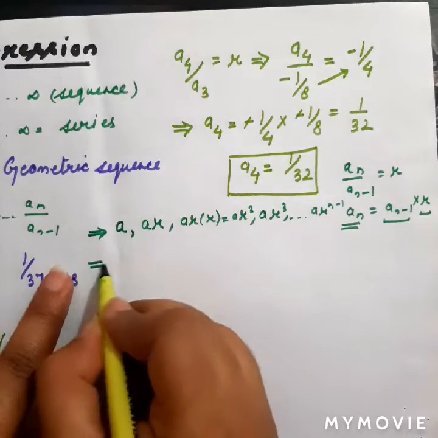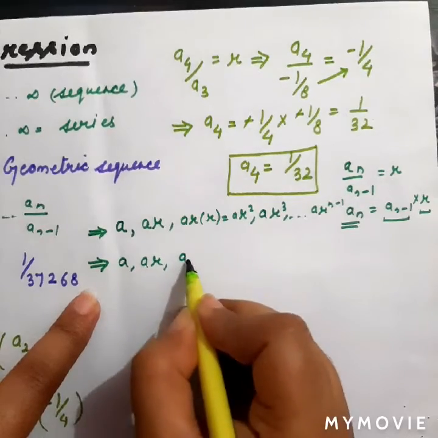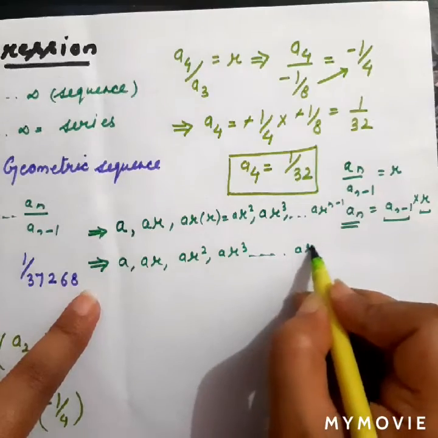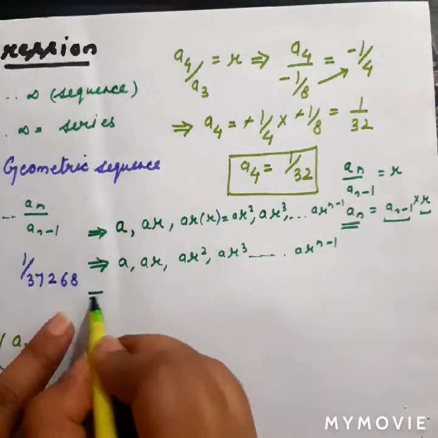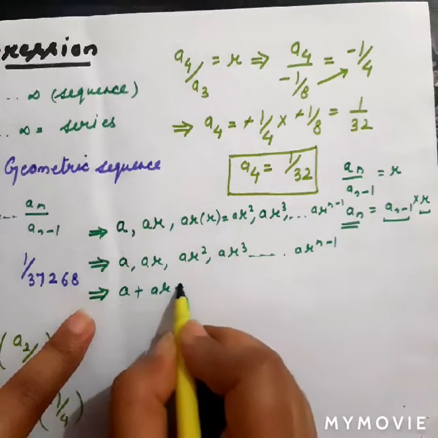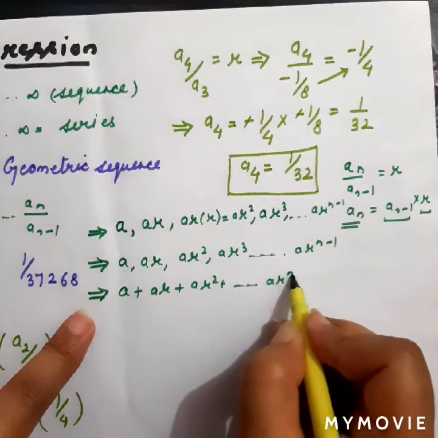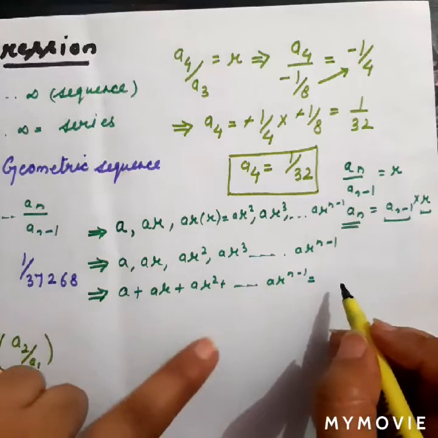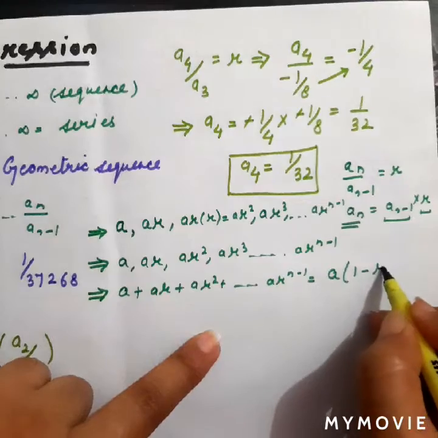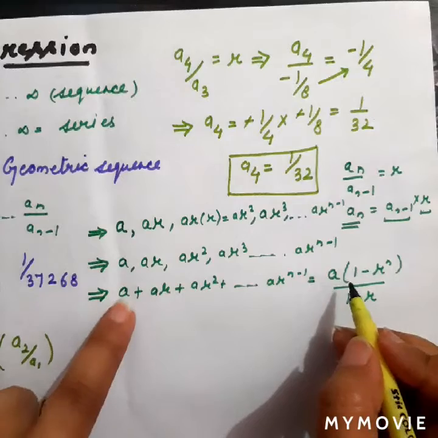So this is the form of terms we can write for a geometric progression: a, ar, ar square, ar cube, and so on. The last is ar^(n-1). When we take the sum of all these elements, we add all these terms: a, ar, ar square, and so on, up to ar^(n-1). For the sum we have a formula, and this is equal to a(1 - r^n) divided by (1 - r), where a is the first term.